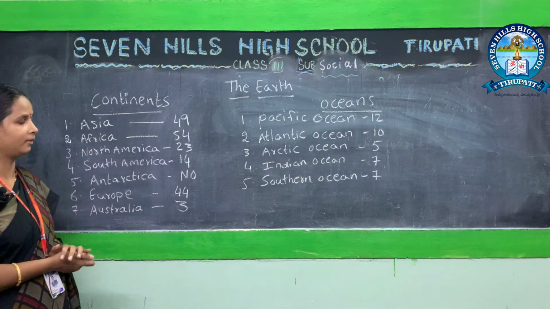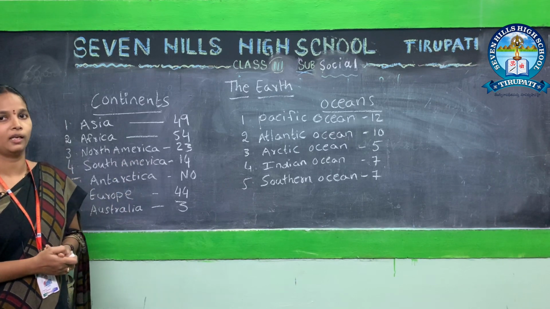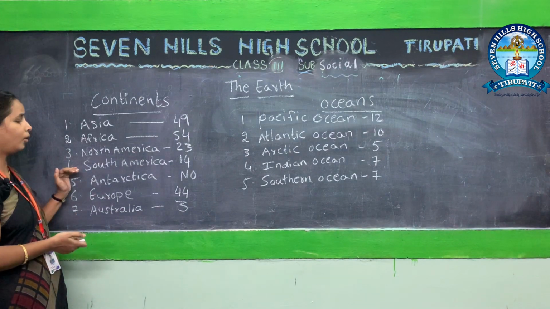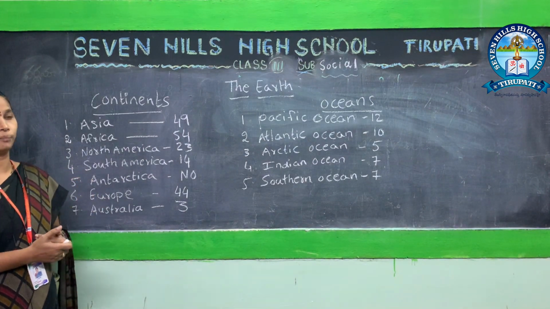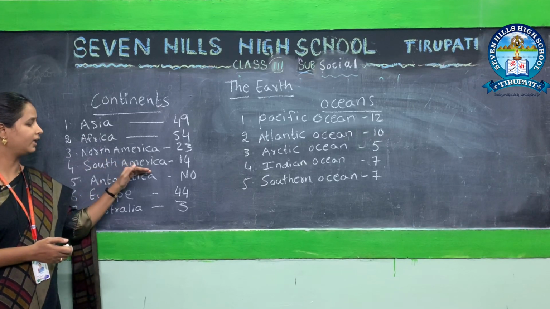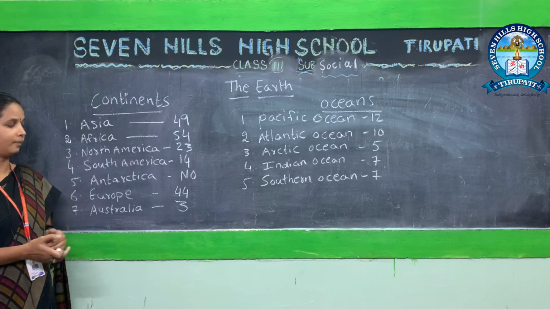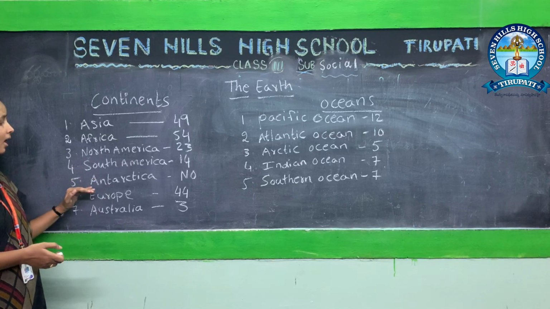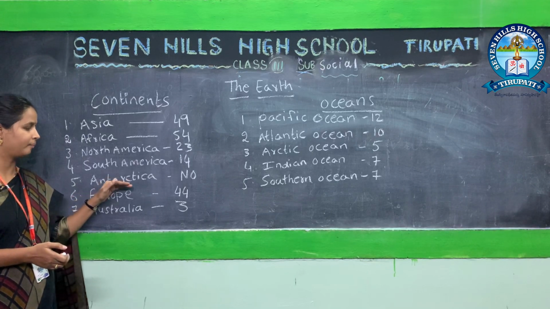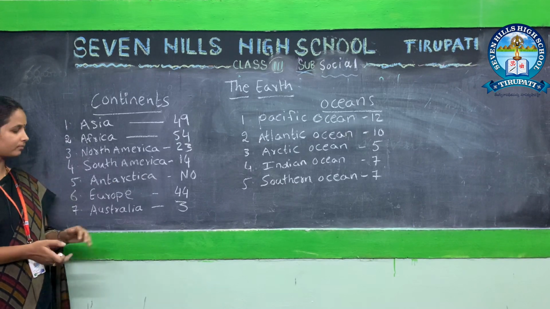Third one, North America. N-O-R-T-H, North. A-M-E-R-I-C-A, America. North America. Fourth one, South America. S-O-U-T-H, South. A-M-E-R-I-C-A, America. South America. Fifth one, Antarctica. A-N-T-A-R-C-T-I-C-A, Antarctica.